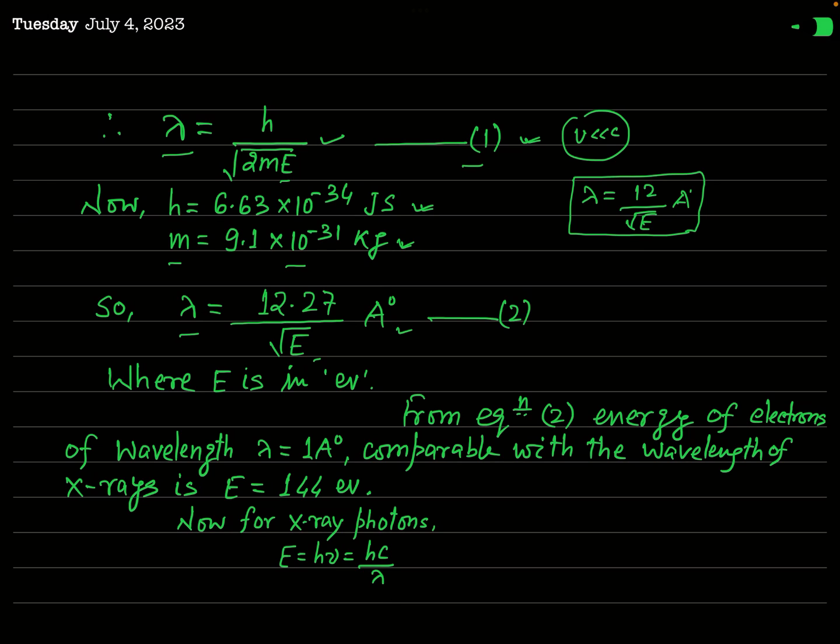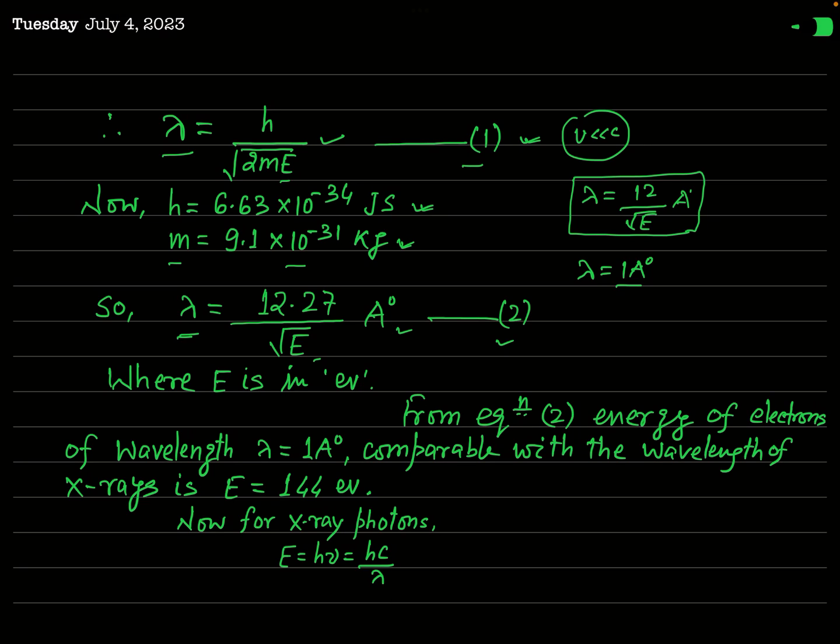Now you know in a diffraction experiment of X-ray, normally we use X-rays of wavelength of the order of 1 angstrom. So let us think, if the wavelength of the electron is also of the order of 1 angstrom, then what will be its energy? It is very easy to calculate this value of energy from equation 2.